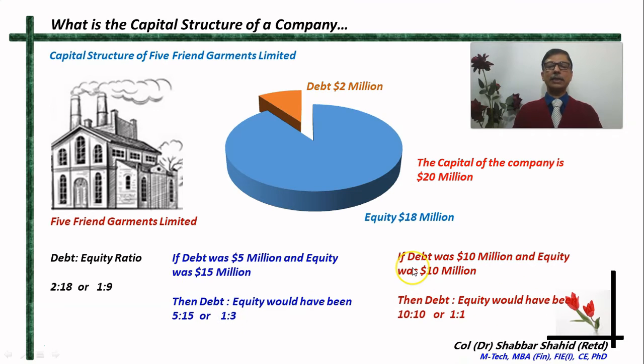And in another scenario, let us imagine that the debt was 10 million and equity was also 10 million, half. In that case, the debt and equity would have been equal, 1:1. What is the significance of this debt and equity? We have discussed that in one of our other courses, about the fundamentals of finance, investment and business. I have explained it in detail over there. But this debt equity ratio basically signifies the risk being carried by the company. As we proceed in this course, we will touch upon this further.